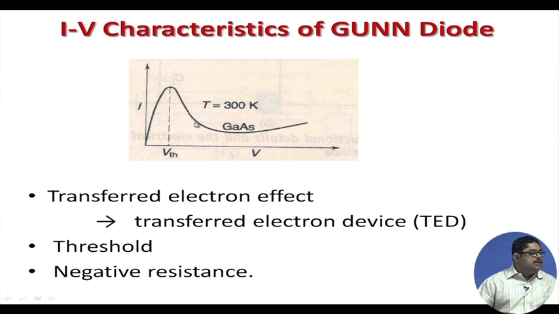That gives rise to a negative resistance. So, above a threshold there is a negative resistance. Now, Gunn saw this in gallium arsenide and could make out that we can make a diode oscillator from this.